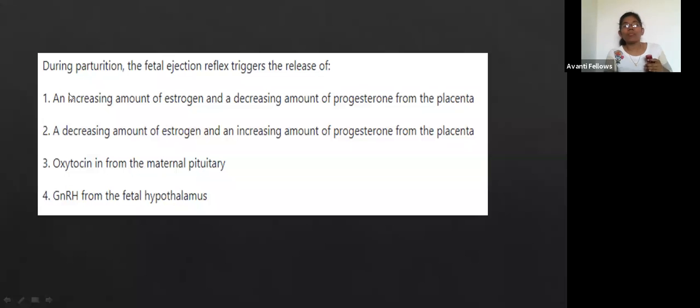An increased amount of estrogen and decreased amount of progesterone from the placenta, or a decreasing amount of estrogen and increasing amount of progesterone from the placenta, and oxytocin from the maternal pituitary, and gonadotropin releasing hormone from the fetal hypothalamus. What do you think, which is the correct answer? Yes.